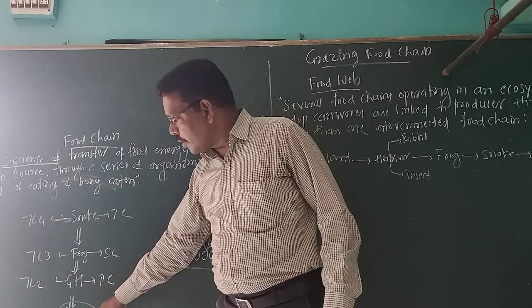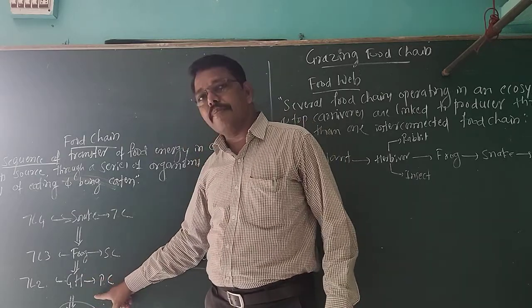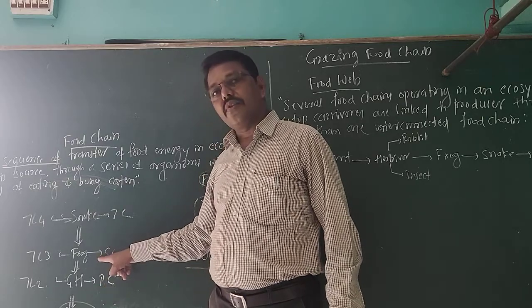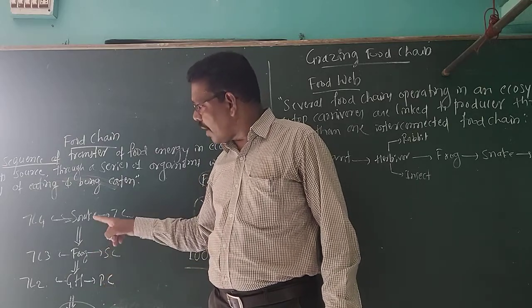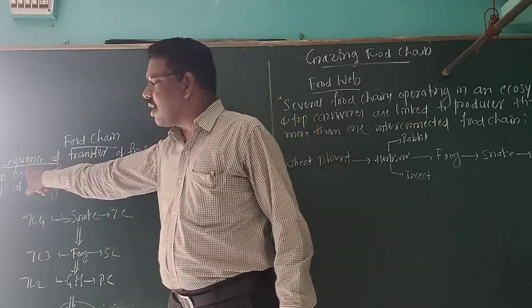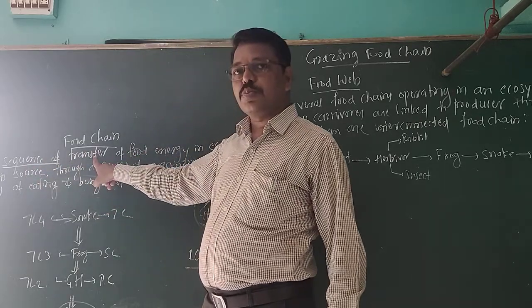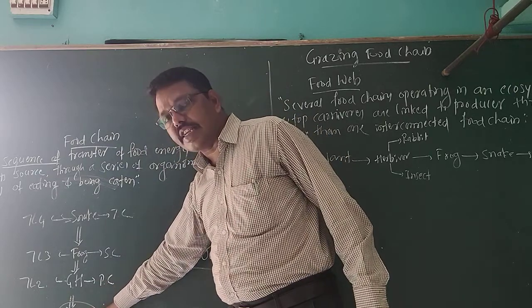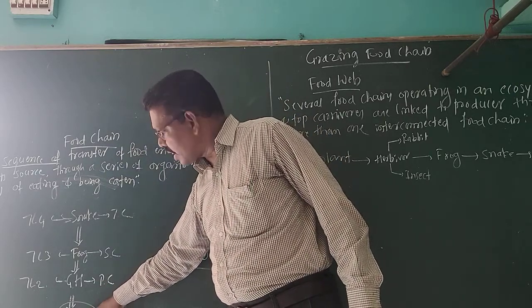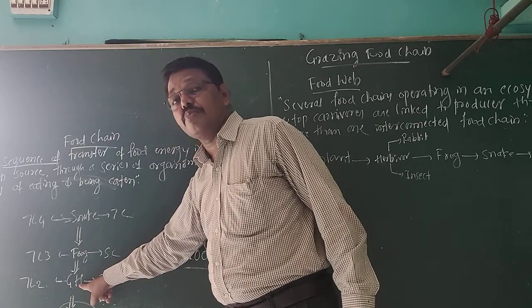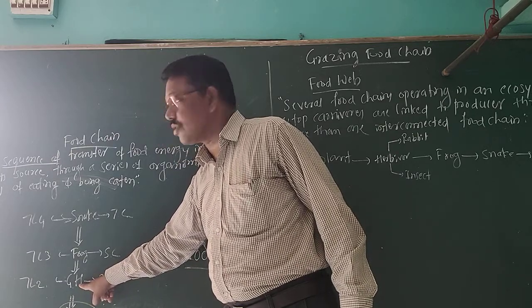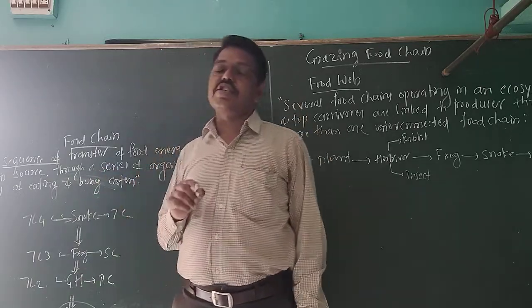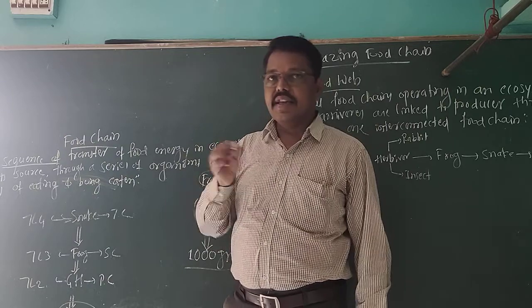Sequential transfer means producers must be eaten by the grasshopper. Grasshoppers must be eaten by the frog. Then frogs are eaten by the snake. Hence, it is a sequence of transfer of food energy. The producer's food energy will be transferred only to the grasshopper when they eat the producers. Then, through a series of organisms with a repeated process, that is called eating, eaten by.